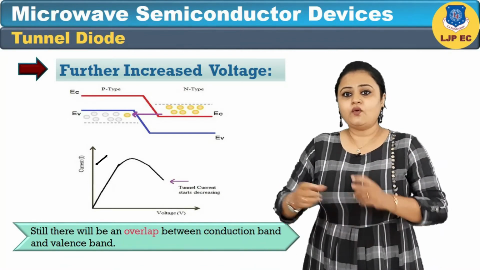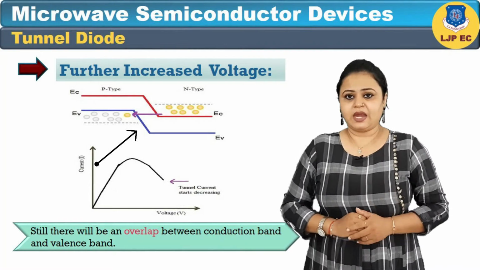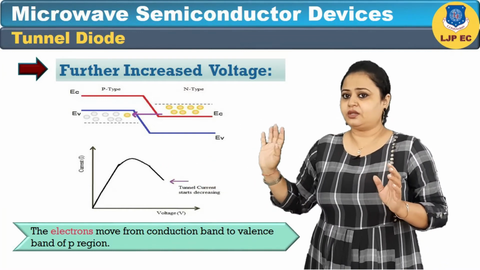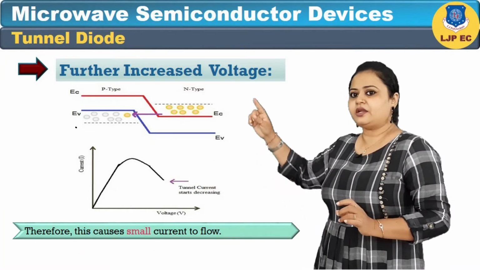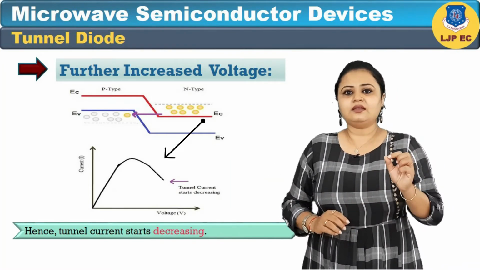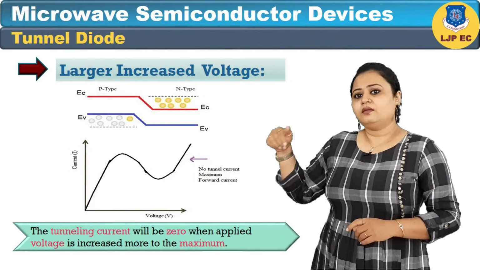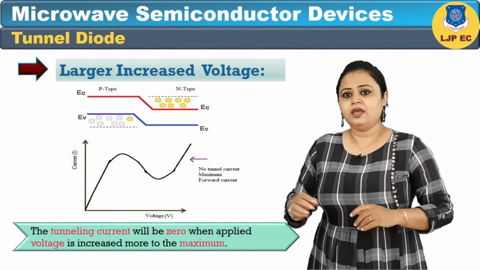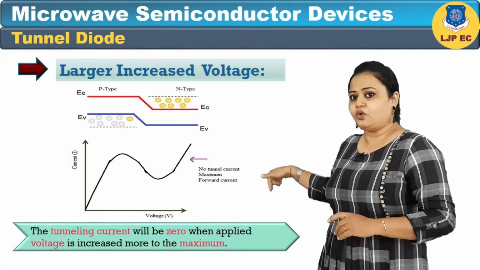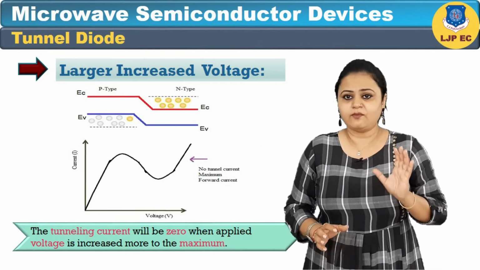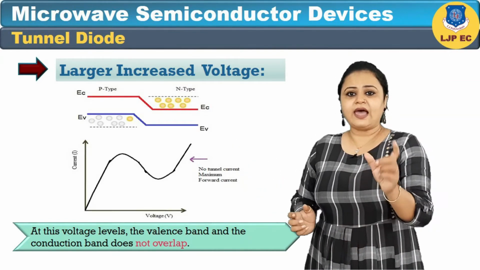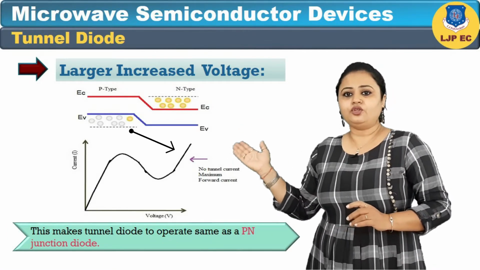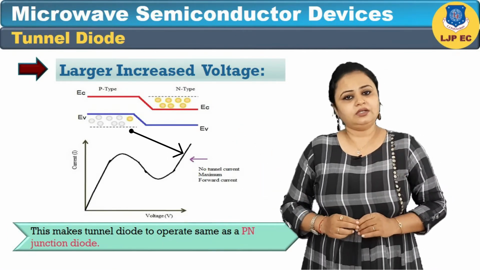Still, there will be overlap between the conduction band and valence band. The electrons move from the conduction band to the valence band of the P region. Therefore, this causes a small current to flow. Hence, tunnel current starts decreasing. Now, in the last condition, in which we increase voltage largely, the tunnel current will be zero when we apply a large or maximum voltage. At this voltage level, the valence band and conduction band do not overlap. This makes the tunnel diode operate the same as a PN junction diode.